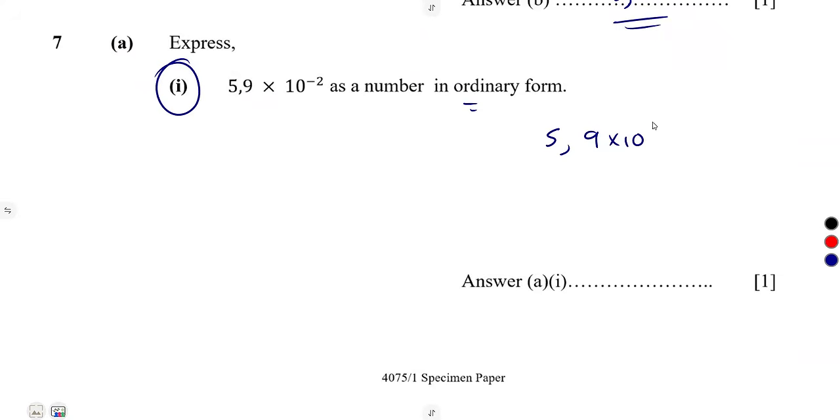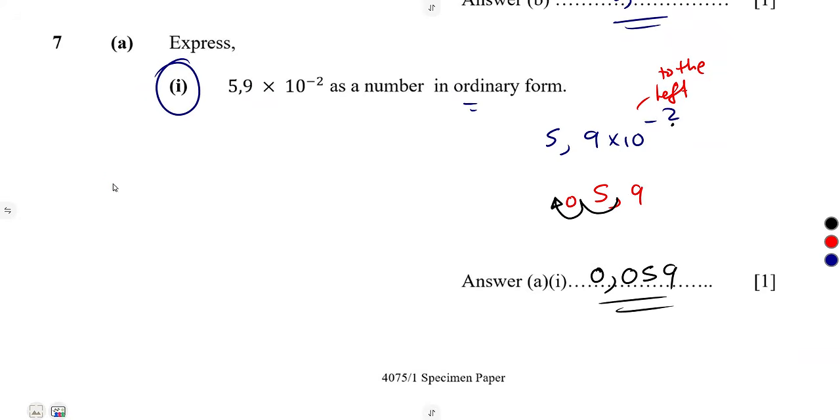5,9 times 10 to the exponent of minus 2. A negative simply means move 2 commas to the left. So I've got 5,9 and I'm going to move 2 commas to the left: 1, 2. So the comma is here, and the answer is going to be 0, comma. What do we put in this groove? We put a 0. So that's going to be 0,059, like that.